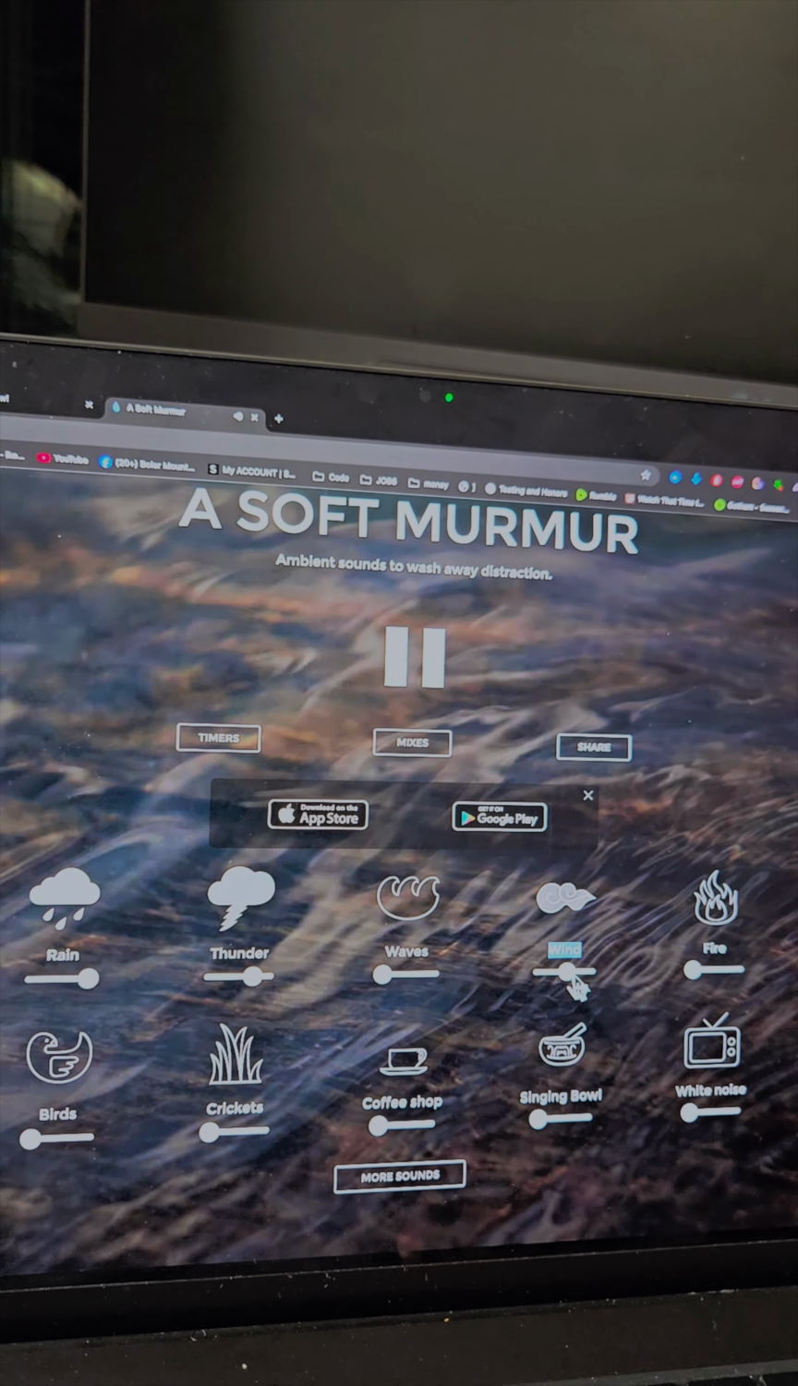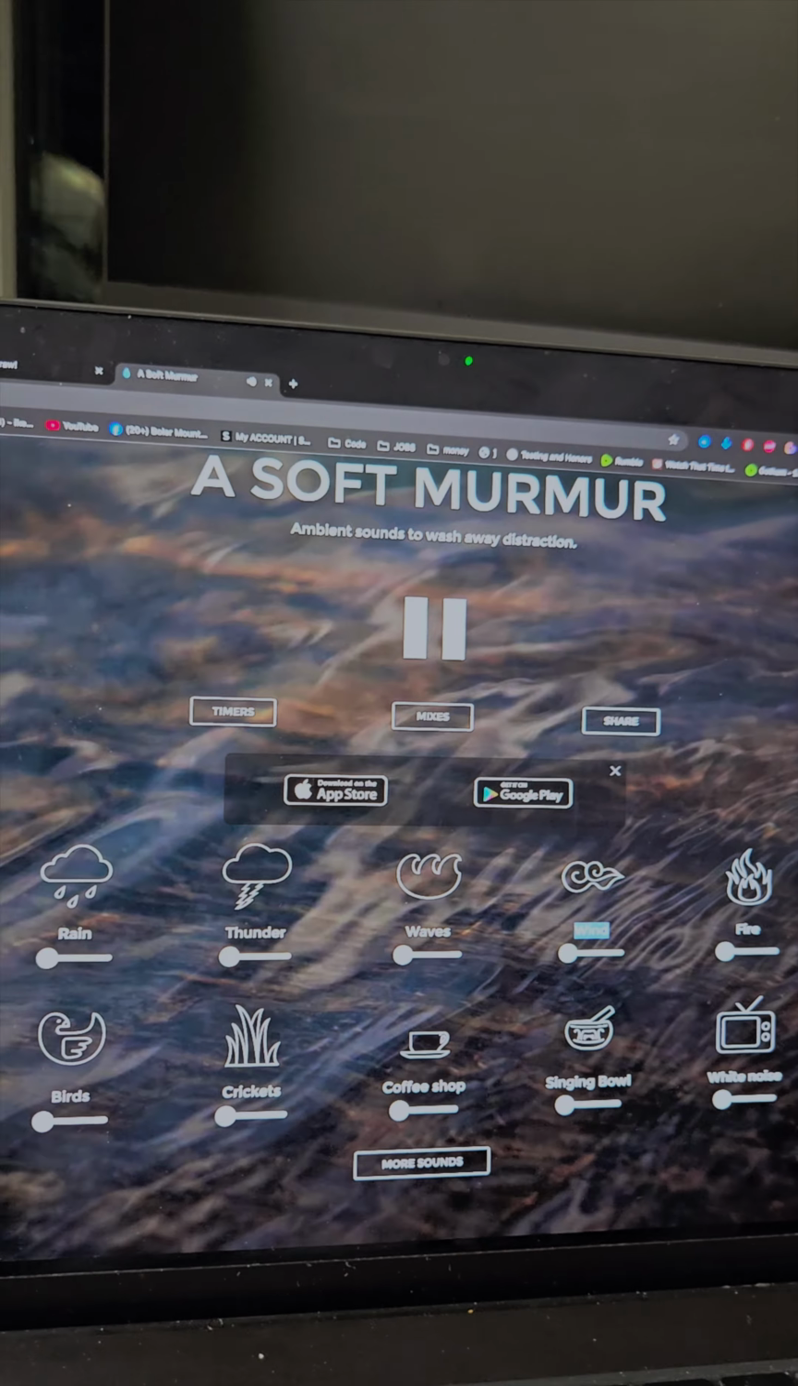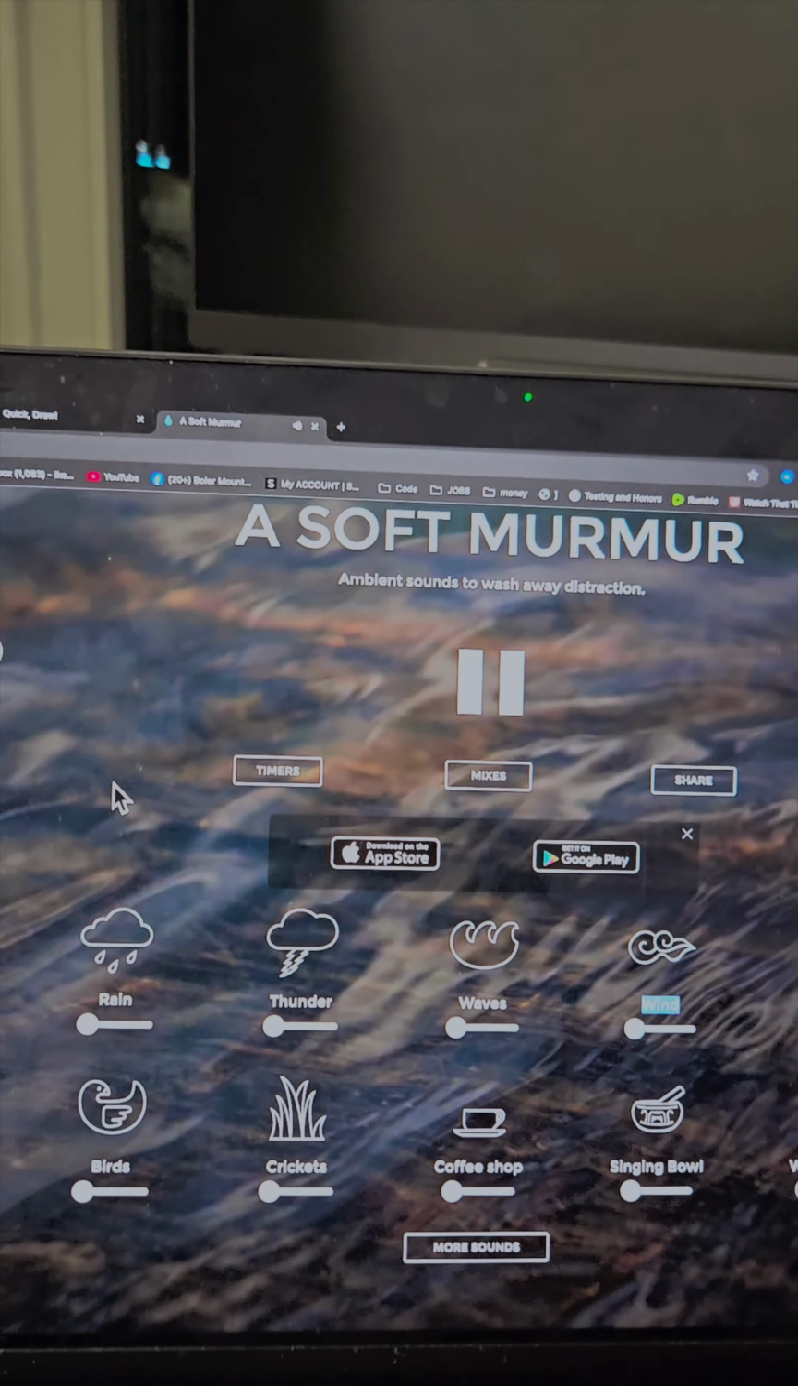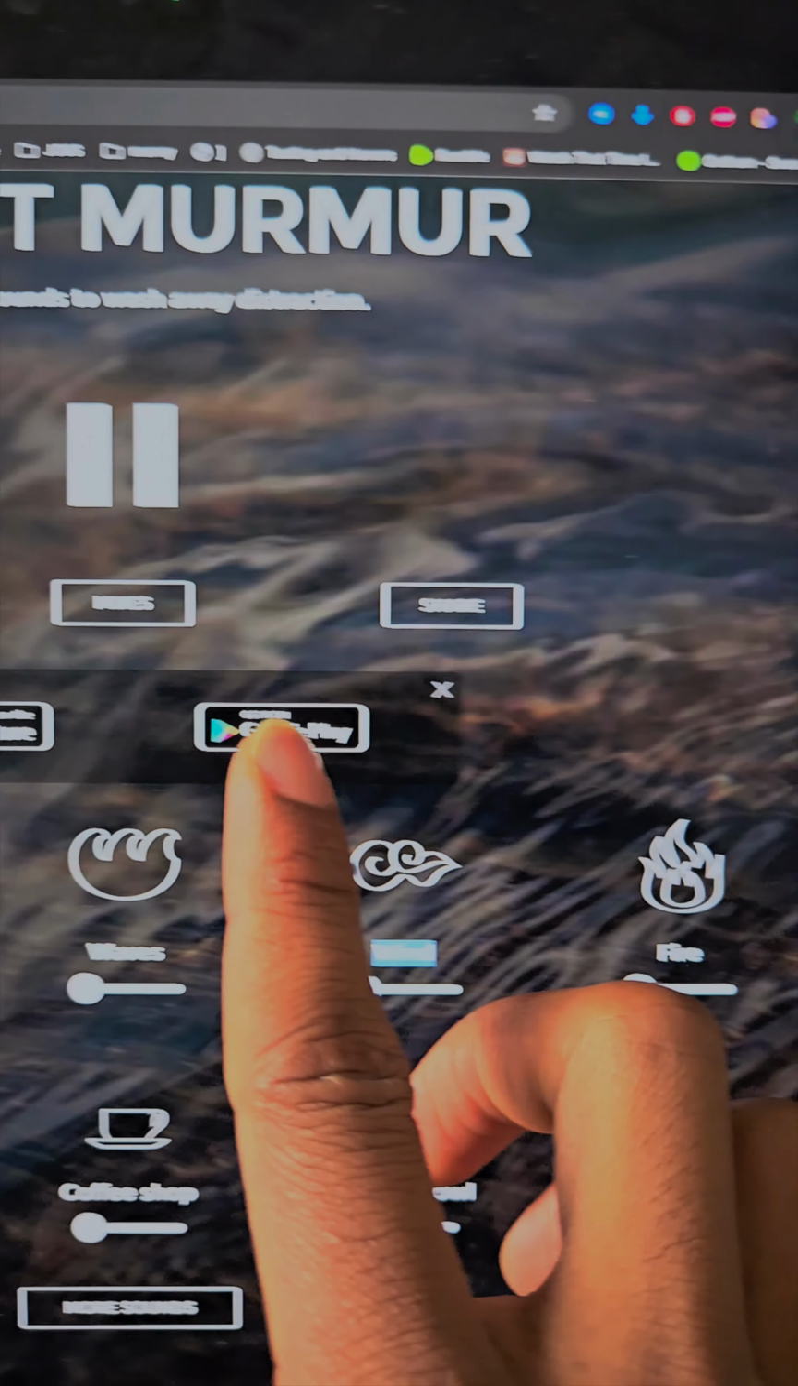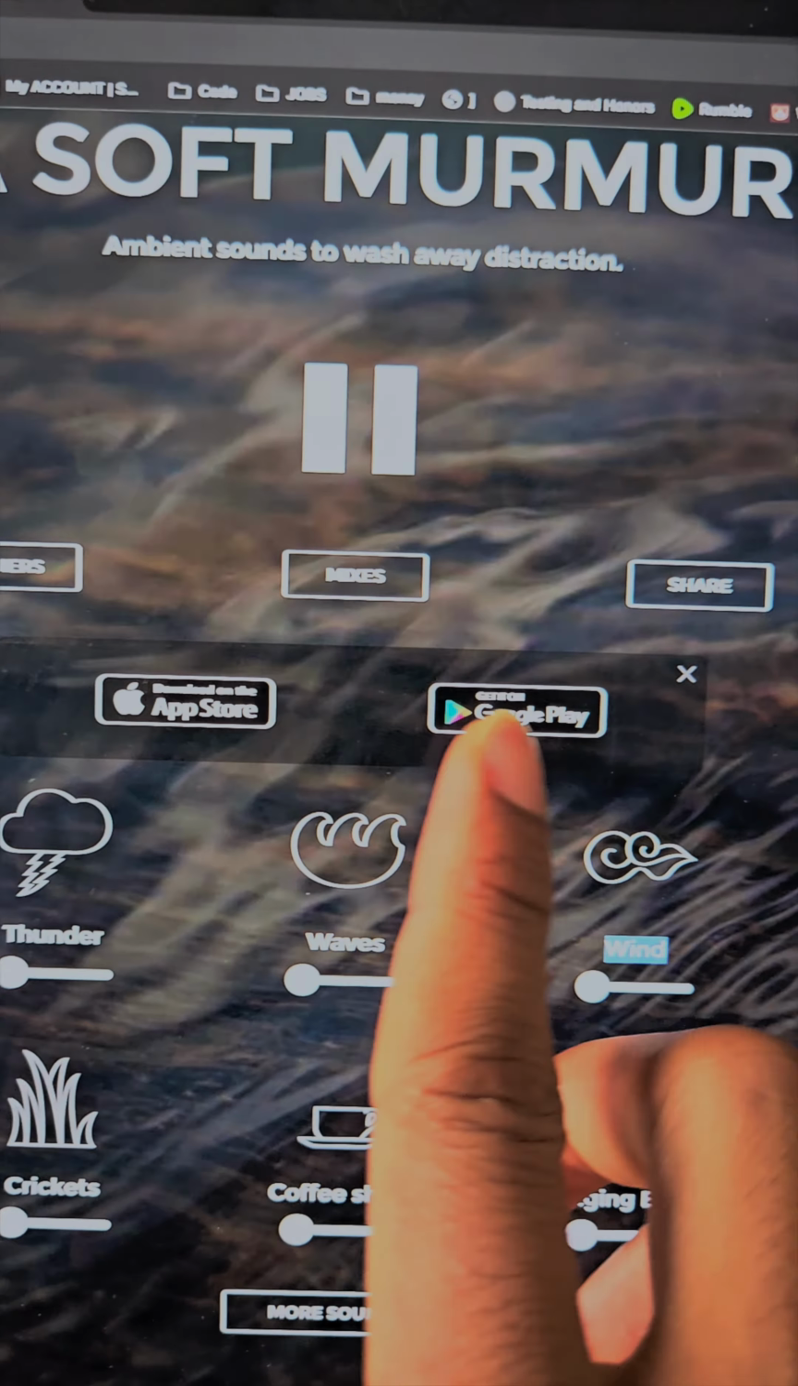So you can customize it the way you want, and it's available on Android and iOS. So you can time it, mix it, and also share with your friends.